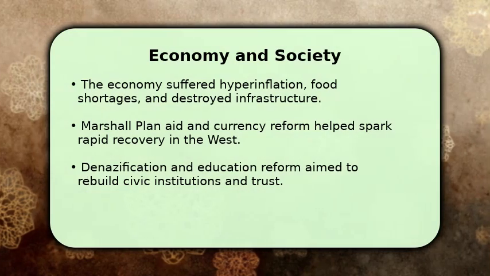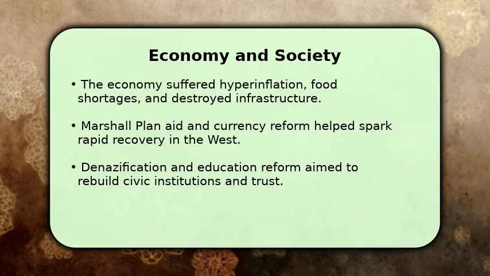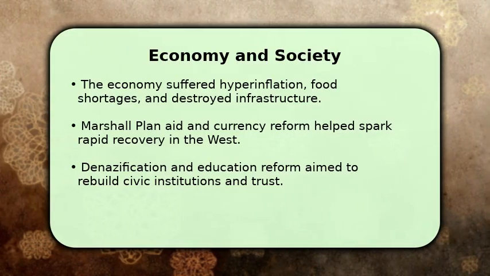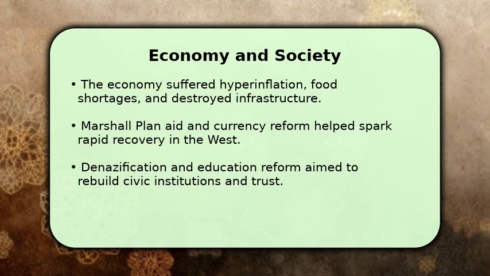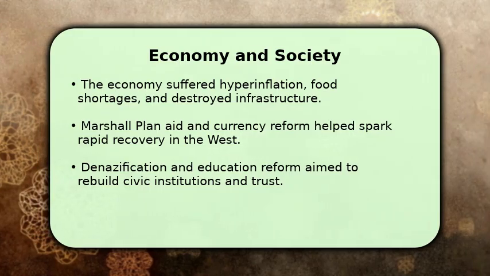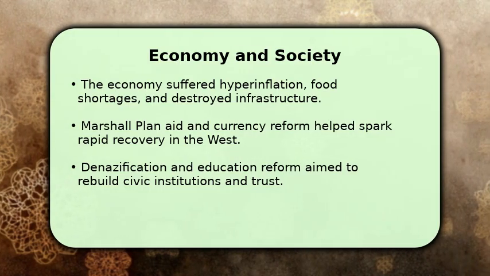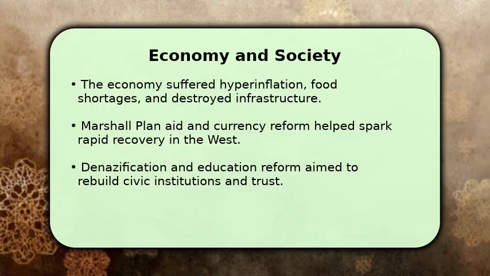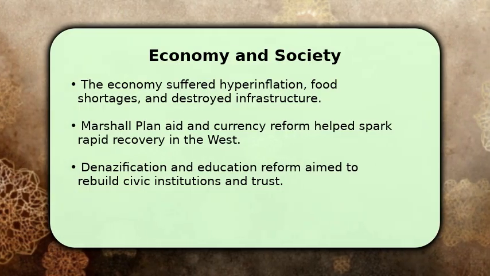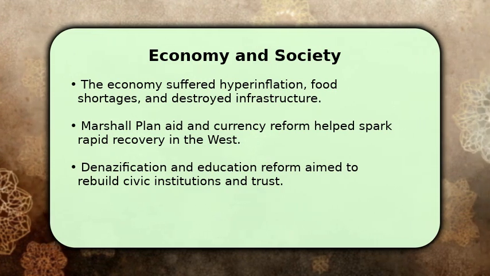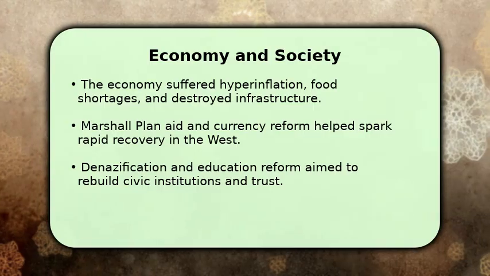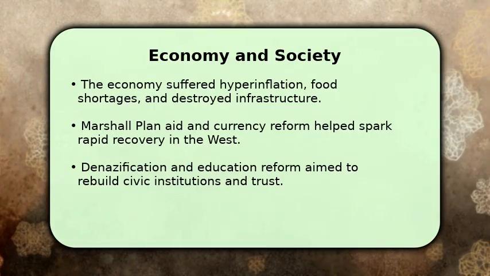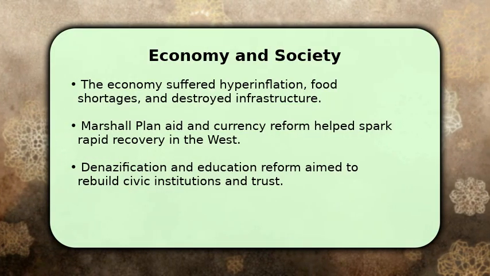Then we cover economic recovery and social rebuilding in a human, accessible way. I will explain basic reforms like currency stabilization and foreign aid that revived markets and industry in the West. You'll learn how rationing and rebuilding affected daily routines, how communities rebuilt trust, and how cultural life slowly returned amid shortages. This section ties policy decisions to the real lives of ordinary Germans.